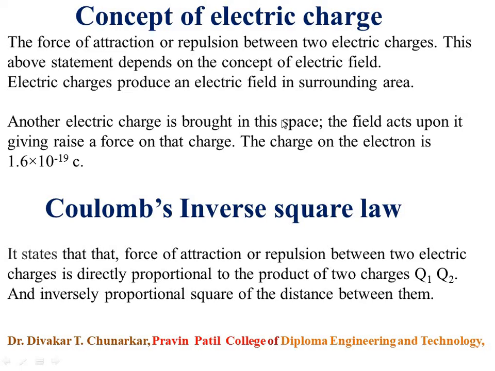The charge on the electron is 1.6 into 10 to the power minus 19 coulomb. Keep in mind, coulomb is the unit of electric charge.